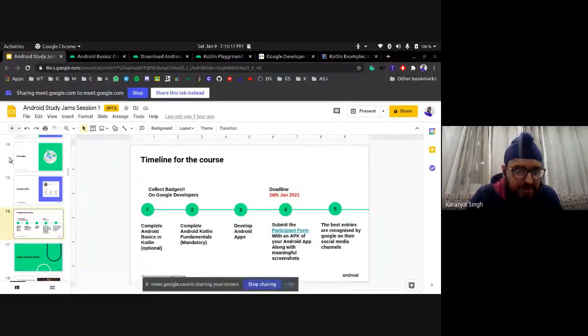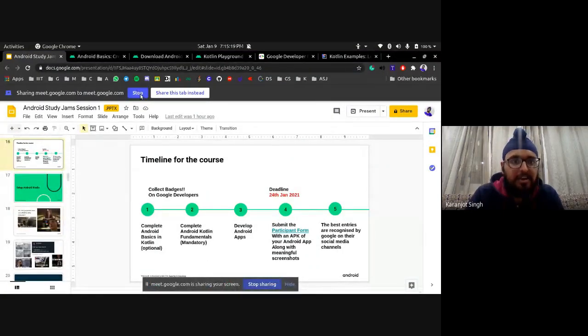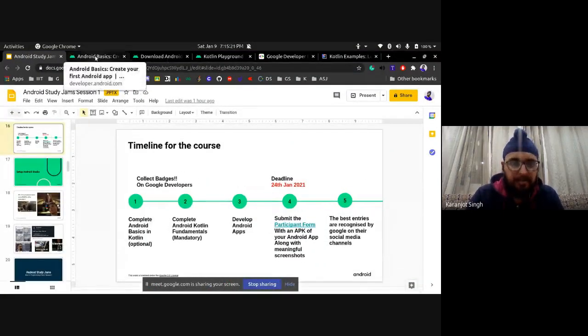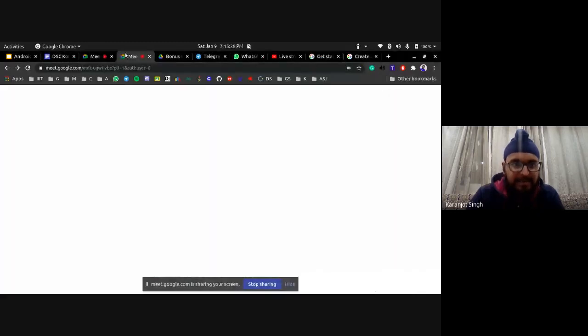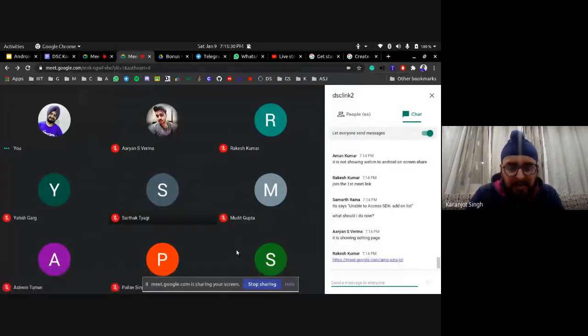Android Studio is very heavy. All right, just let me fix this. I'll have to stop sharing. Just give me a minute to fix this again. It's pretty tough to manage all these tabs.